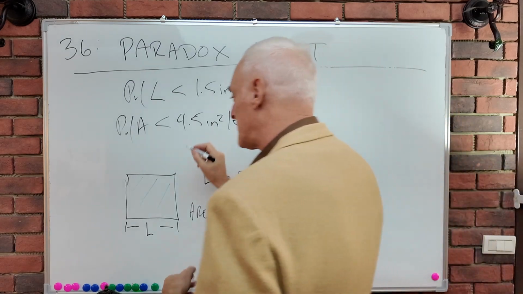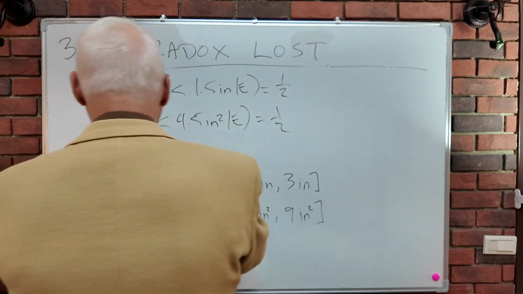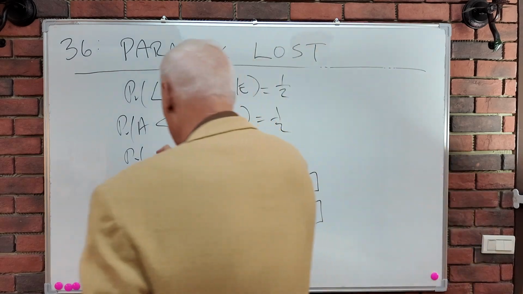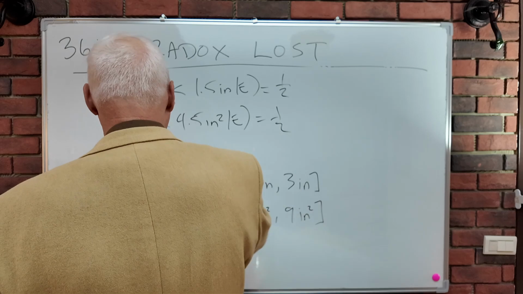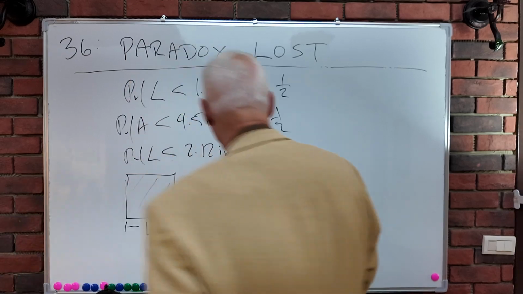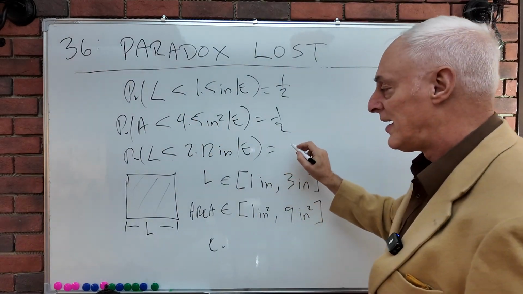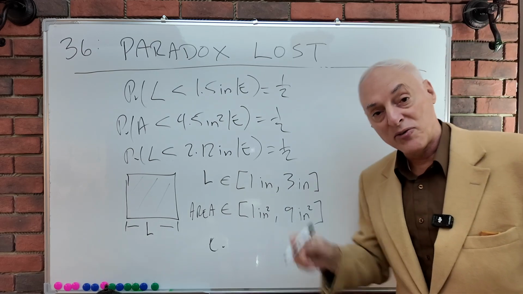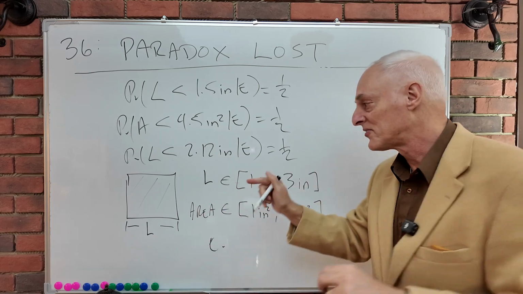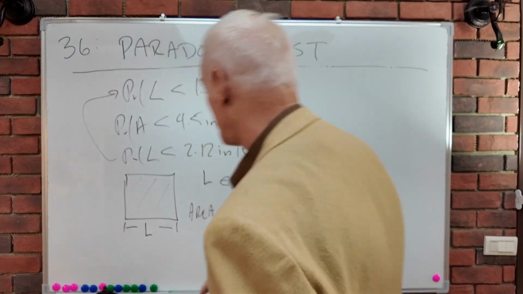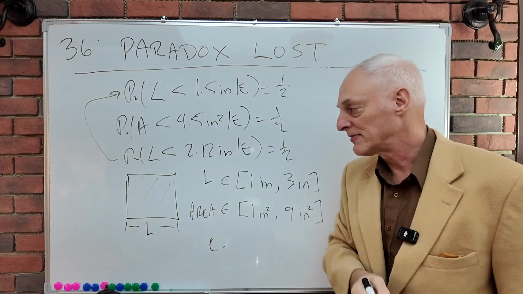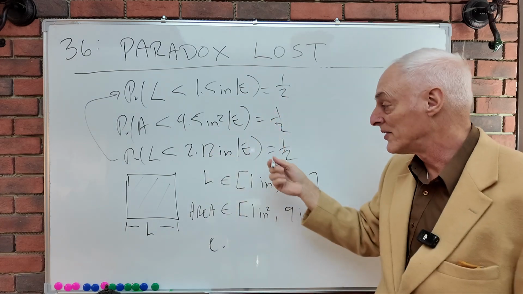But then this seems to be a contradiction, because the probability of the area being less than 4.5 inches square, well, we just take the square root of that, and that's the probability of the length being less than or equal to, what is that, 2.12 or something inches. And that has to equal a half too, if we're following the same procedure of a uniform probability assignment. And this probability has to match this probability, and they don't, because the probability of 1.5 inches is supposed to be a half, and here we said the probability of 2.12 inches or so is a half.